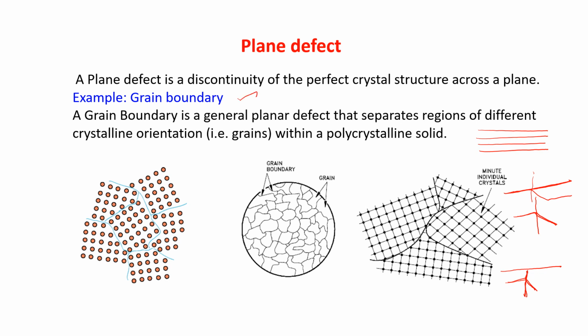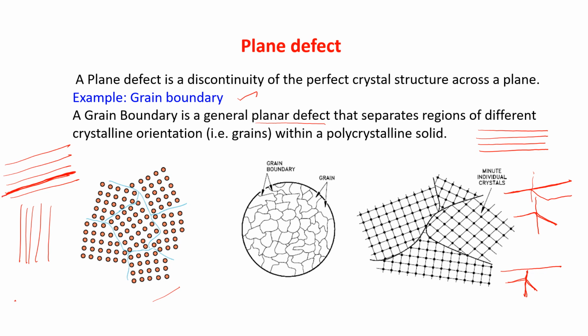Grain boundary. See the figures, it is given. These are the planes. A grain boundary is a general planar defect that separates regions of different crystalline orientation within a polycrystalline solid. You need not know all these things in so much detail. Just you come to know that these are the planes. If it is going for a particular arrangement of a crystal, the plane should go like this, or the plane should be like this. It's a regular arrangement. Suppose I'm talking about this plane.